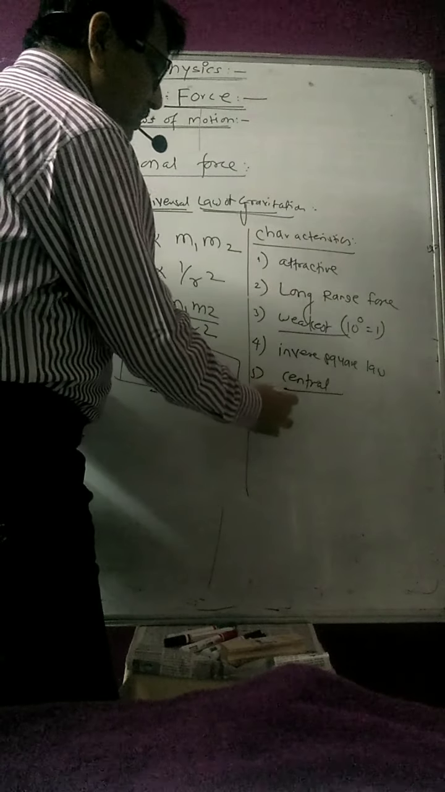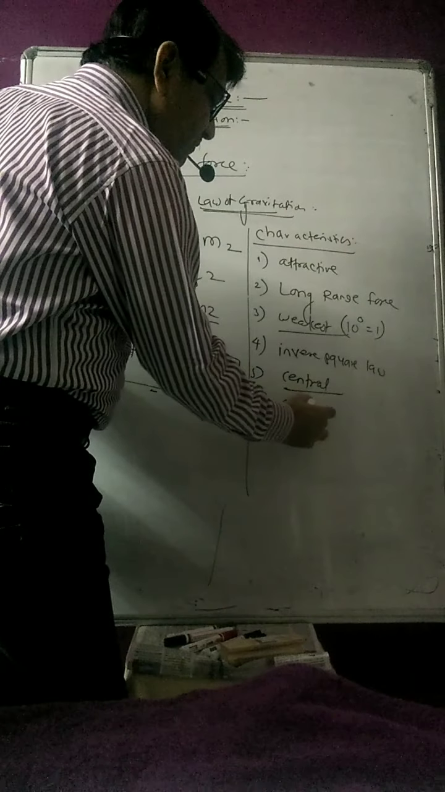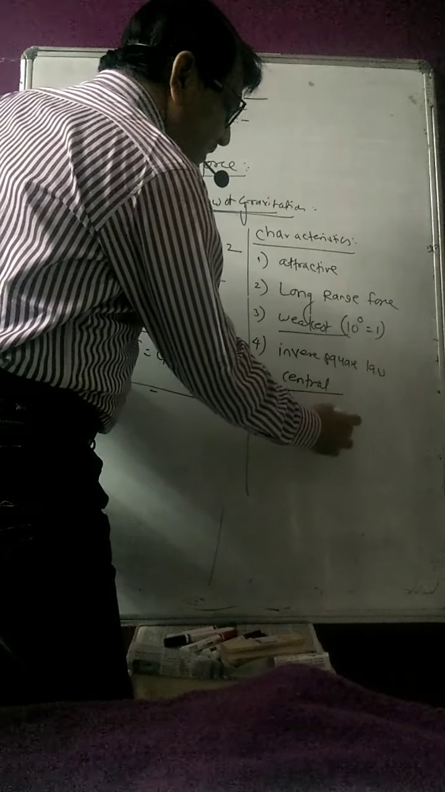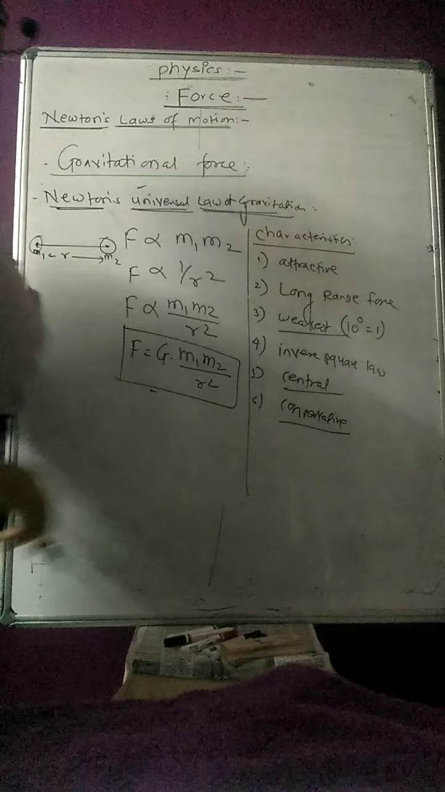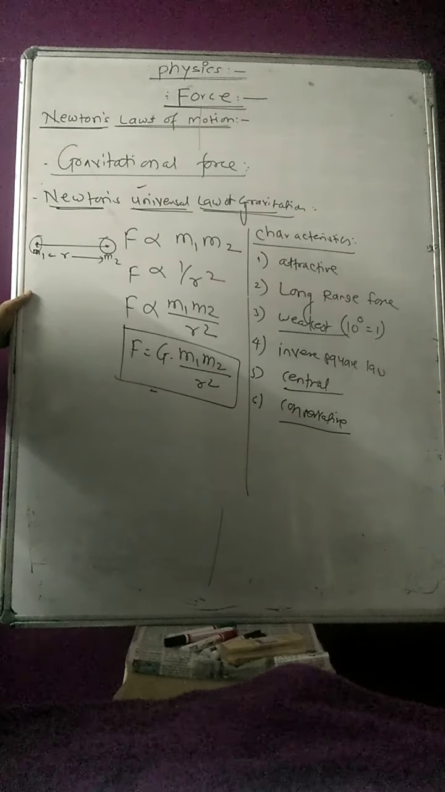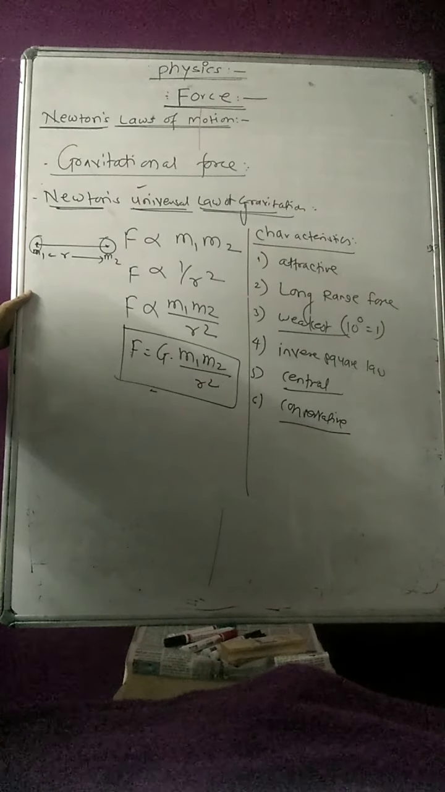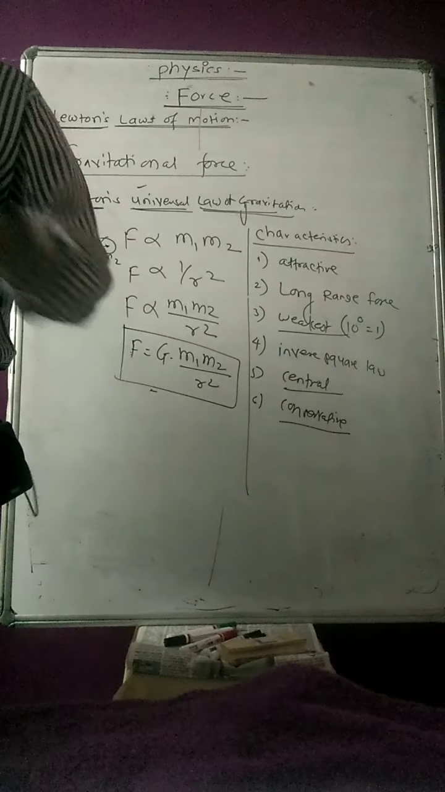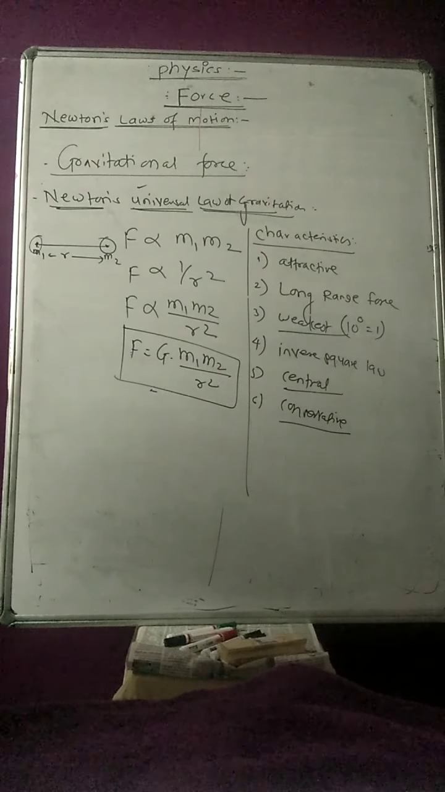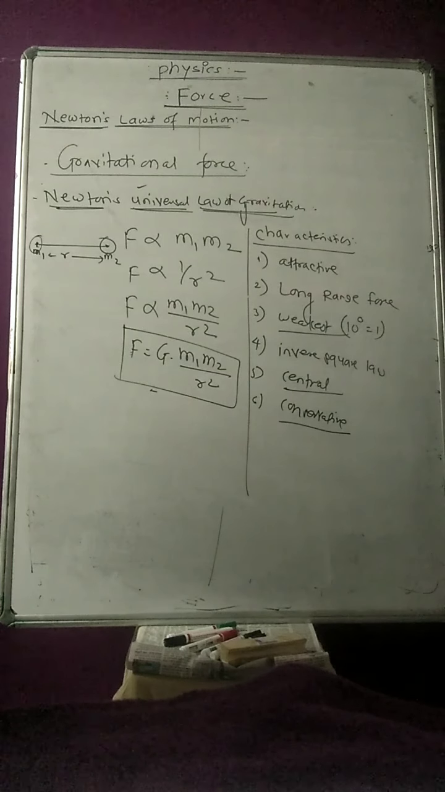This force is also called a conservative force. So what do we mean by conservative force? The work done by that force does not depend upon the path followed by the body. Therefore it is called the conservative force. So these are some characteristics of the gravitational force, which we have learned.